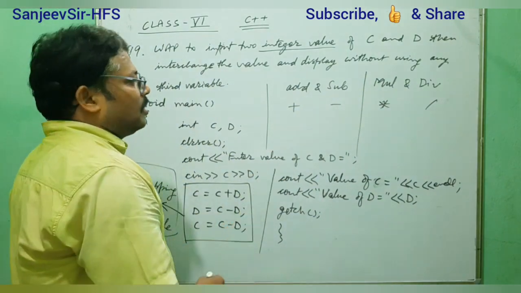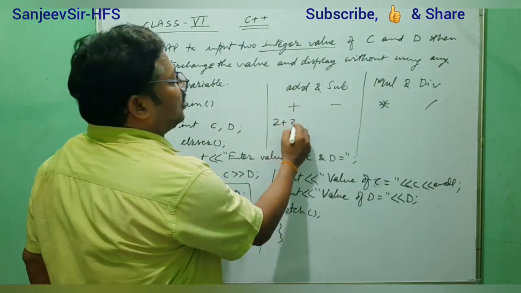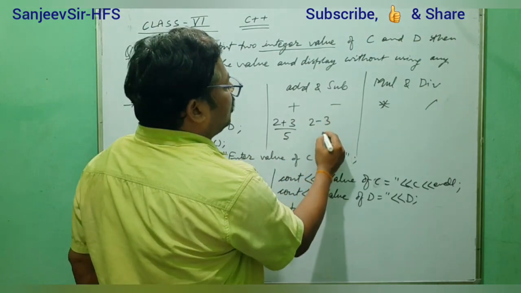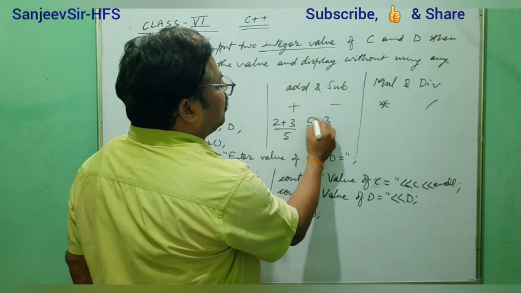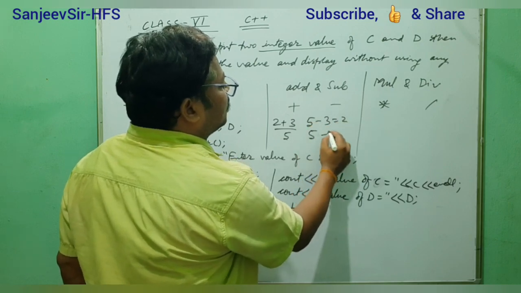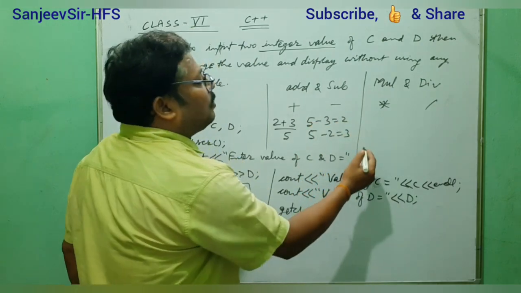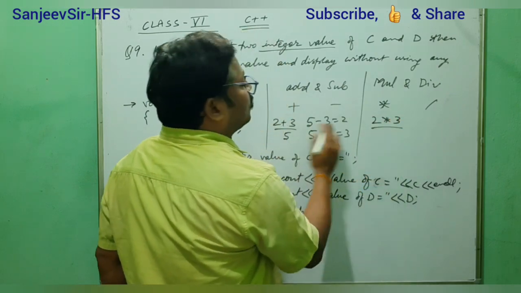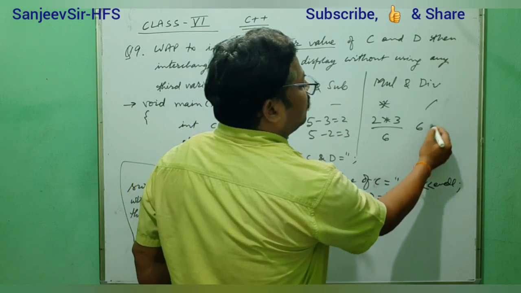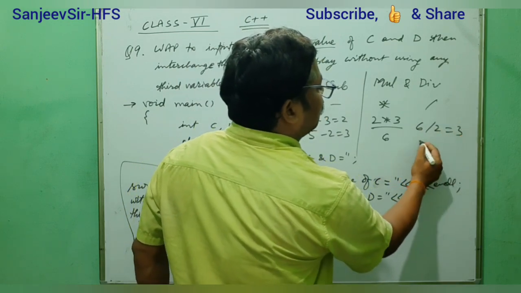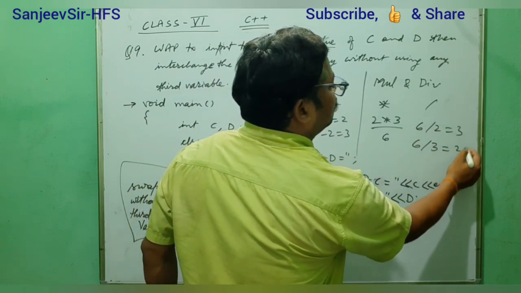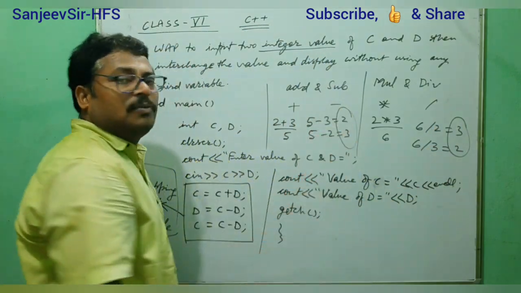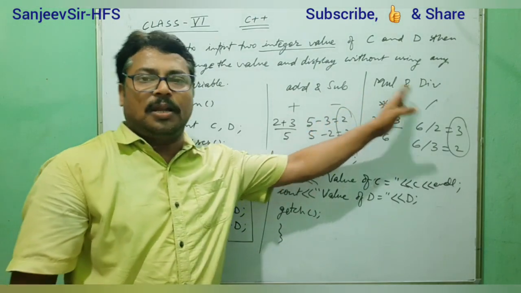That means we understand that 2 plus 3 is 5. And in 5, when we subtract 3, we get 2. In 5, when we subtract 2, we get 3. The same thing here, 2 into 3 is 6. When you divide 6 by 2, you get 3. When you divide 6 by 3, you get 2. Like that, the same concept we will use for multiplication and division also.